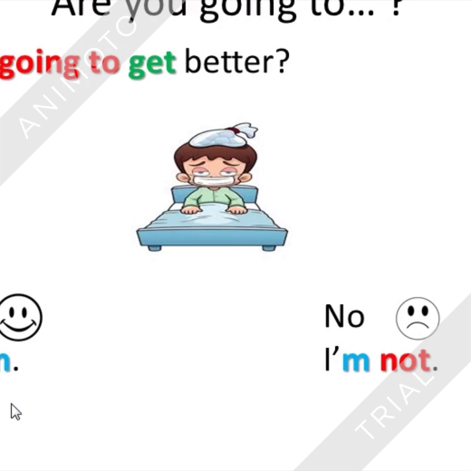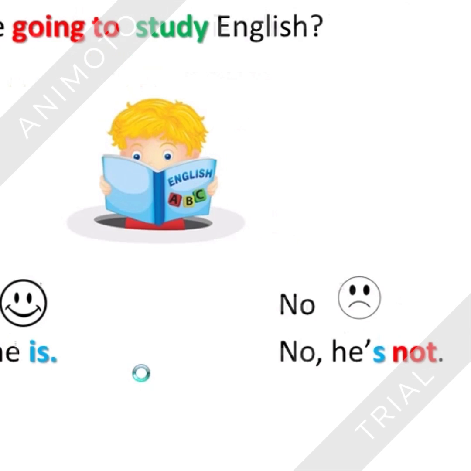After that, we have how to make questions in future tense. So at the beginning, we use are, is, or am depending on the subject. So, am I going to get better? If the answer is yes, you write yes, I am, because it's the same auxiliary of the question here. Or no, I'm not. You write not to make the answer negative.